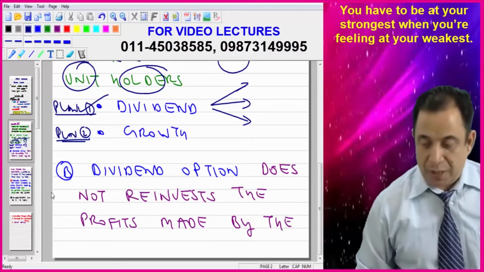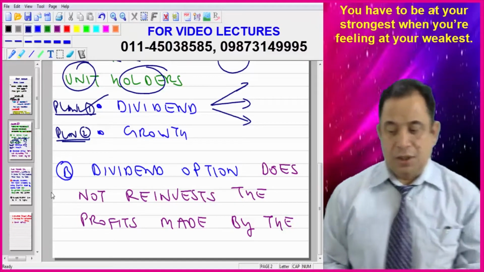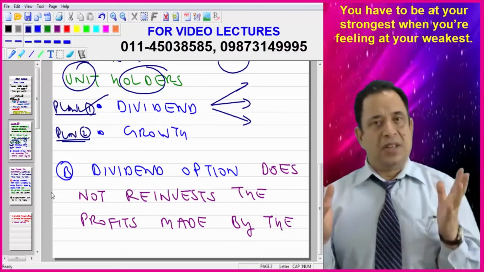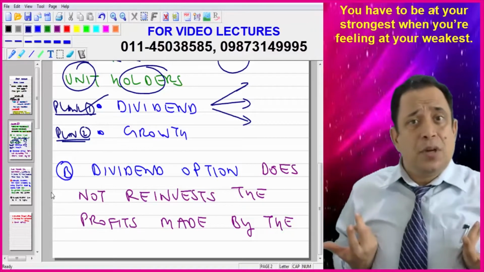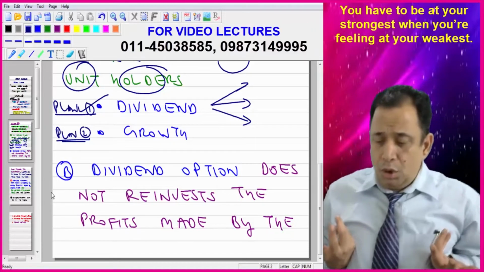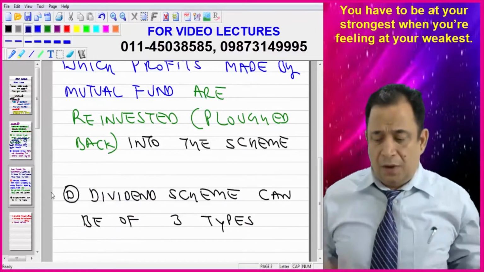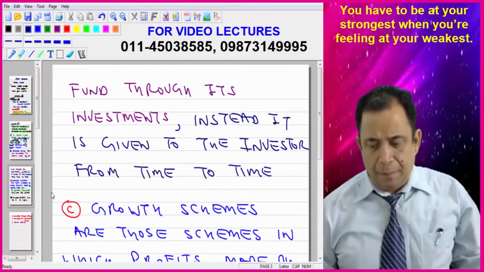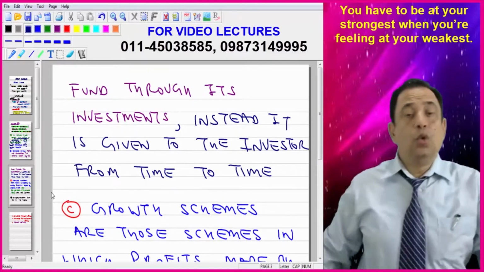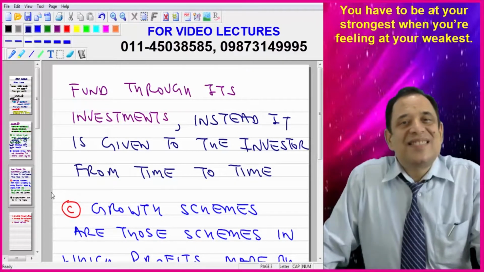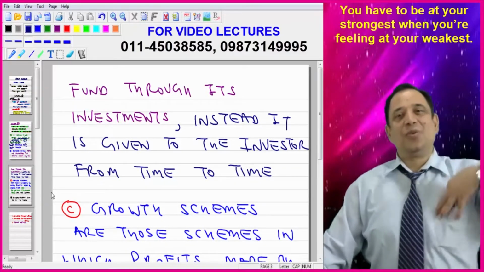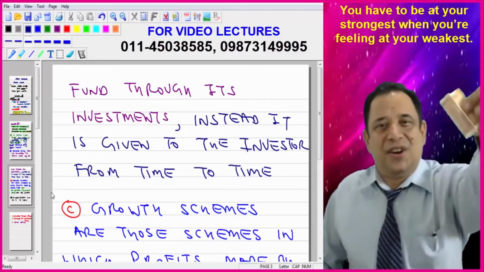So you have to write on B point: dividend option does not reinvest. Very simple. When I am giving you dividend, it means I am not reinvesting it. Mutual fund is not reinvesting it. Dividend option does not reinvest the profits made by the fund through its investments. Instead, it is given to the investors. It is being given to the investors, saying please take this money.